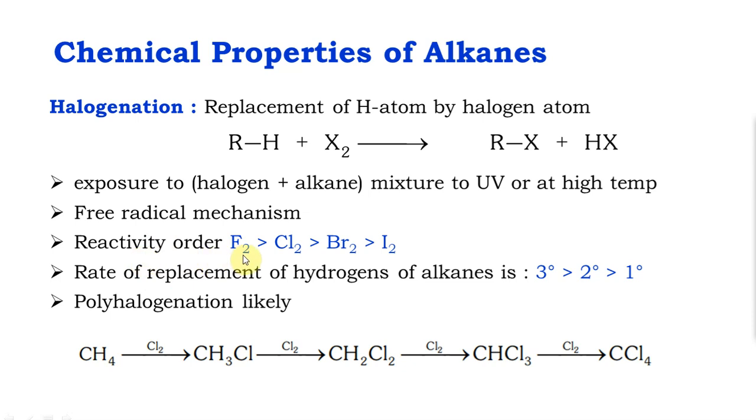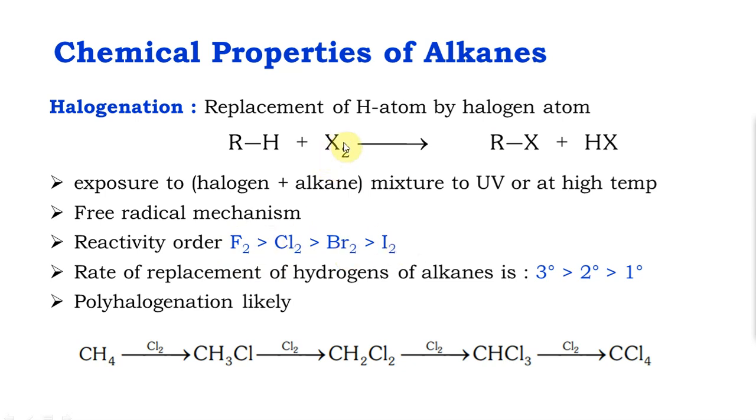The reactivity order is that fluorination is faster and more violent compared to chlorination, which is more vigorous compared to bromination, compared to iodination. Iodination in fact is extremely slow and reversible. It's very hard to do iodination at all. Fluorination is also not easy to do, for the other reason: it's more violent, so you cannot control the reaction. If you want alkyl fluorides, you have to use an indirect method. So this method is extremely useful for chlorination and bromination.